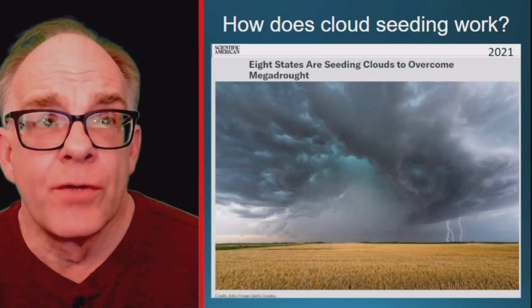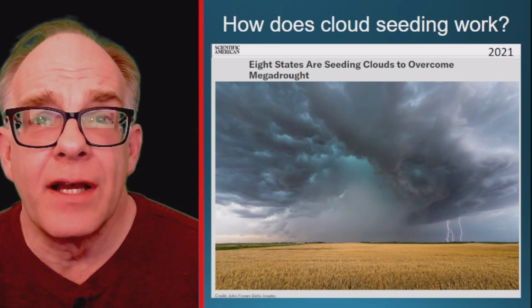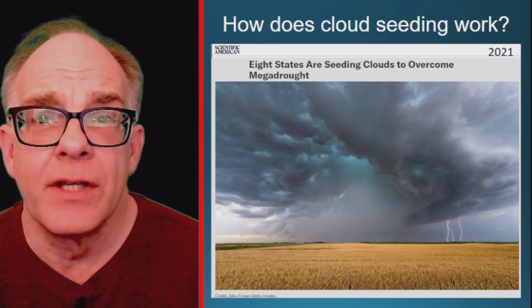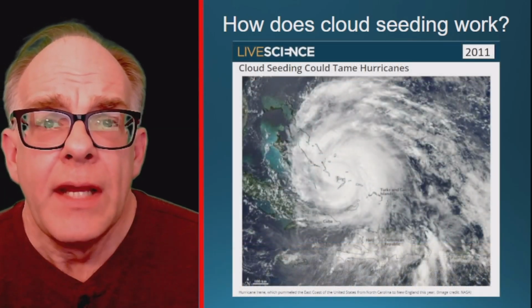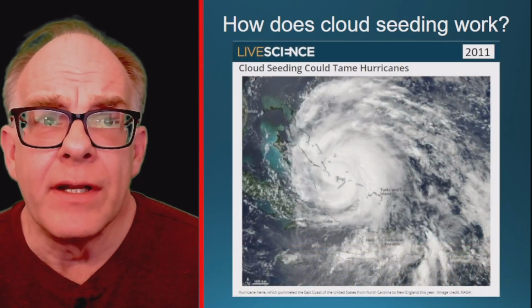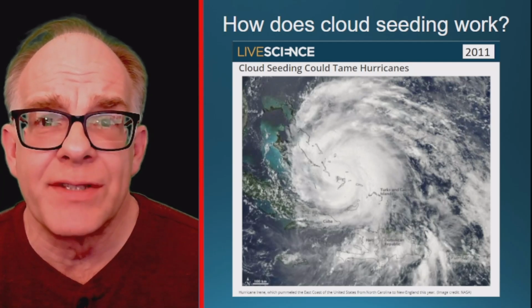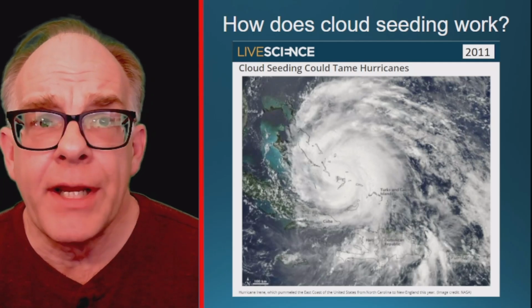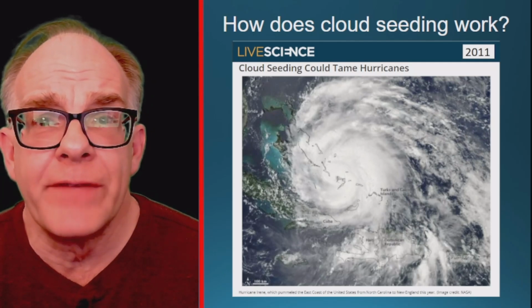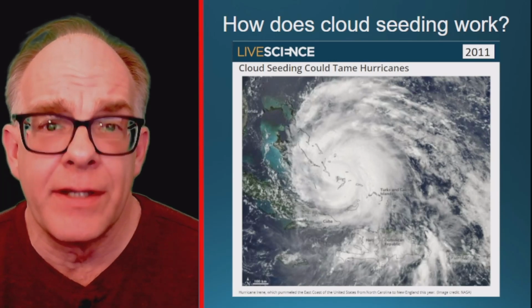Currently, several states, China, and Middle Eastern countries are using cloud seeding to counter the effects of severe drought conditions. As early as 1947, scientists attempted to modify the severity of a hurricane with cloud seeding, but the effects were limited at best. With climate change contributing to increased storm severity, research into the use of cloud seeding to manage hurricanes continues.